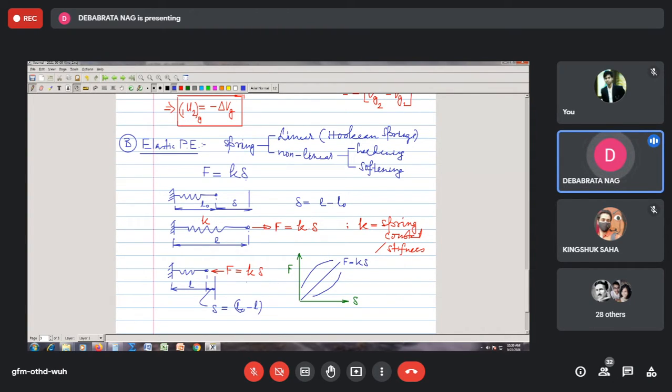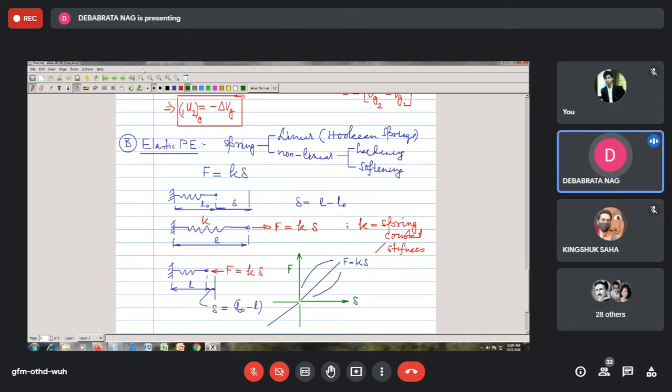So we see therefore that this is the force that is acting on the spring. It may extend or it may compress. If we show the compression also, then this straight line will be extended beyond this. So this will be the full plot of this graph. This is the full plot of the graph for the linear spring. So this is the spring law. This is called the law of spring.